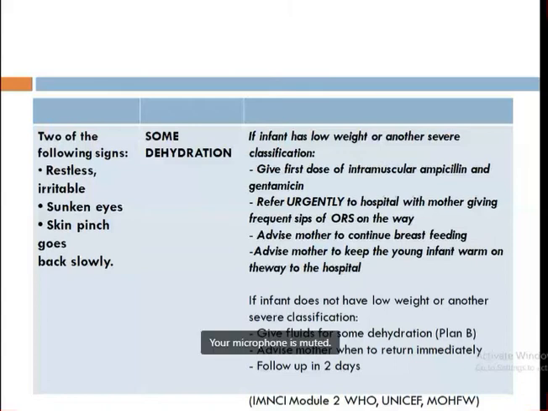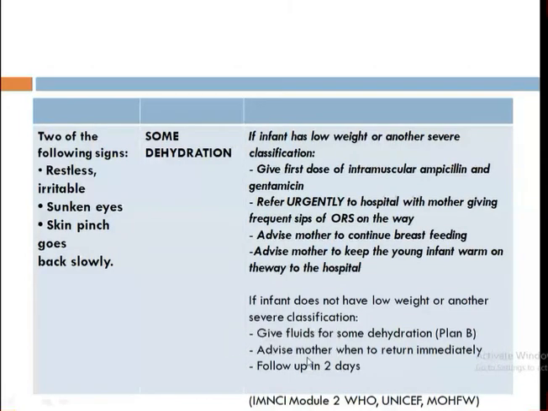But if the baby is unconscious, this will not work. You have to refer urgently. However, when this question comes to you, you have to write all these things: advise mother to continue breastfeeding. We assume that mostly the children are lethargic. Advise mother to keep the young infant warm on the way to the hospital. And if the infant doesn't have any severe classification, then you have to follow the plan B treatment, and send them home and ask them when to follow up.